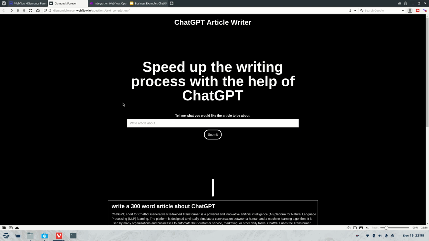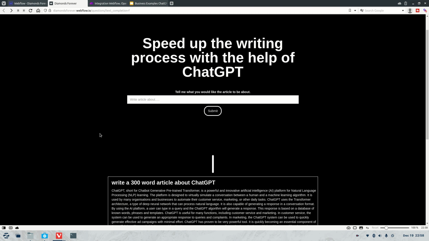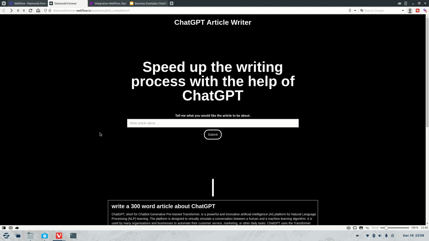But as you can see, this is a very simple example of a SaaS product that you could do. You could easily make it a lot nicer, have a better UI and UX, and then charge, let's say, $5 a month, so people can come in and write articles as they need them. It's just that simple. But let's take a dive into how it works.